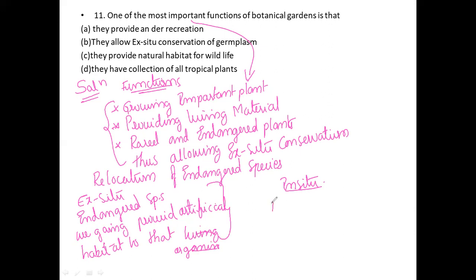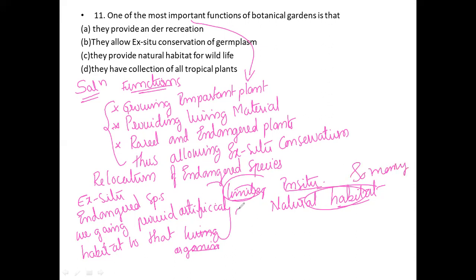In a natural habitat, many different organisms can grow, but here only a limited number of animals or plants we can grow, in a restricted area that is artificially created. In situ, we need to naturally protect that particular one. So here are the best examples for ex situ and also in situ.